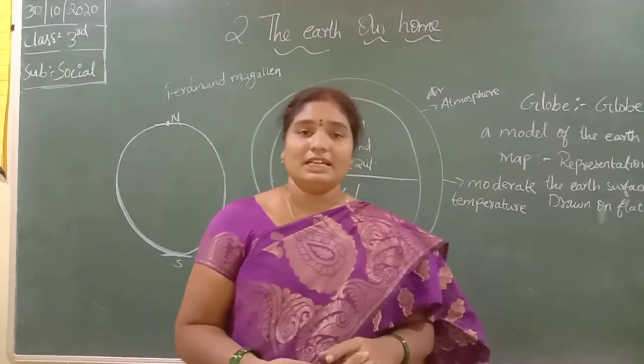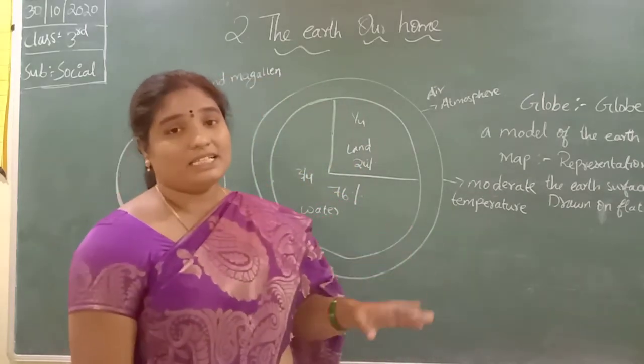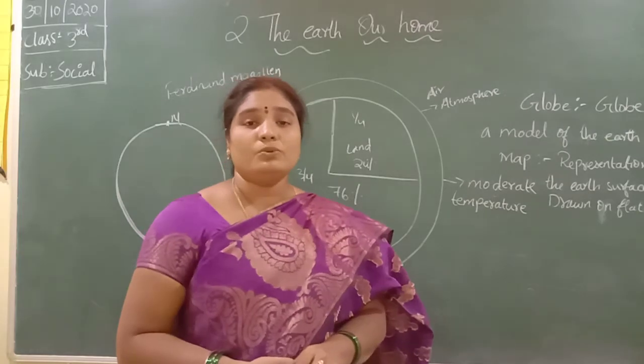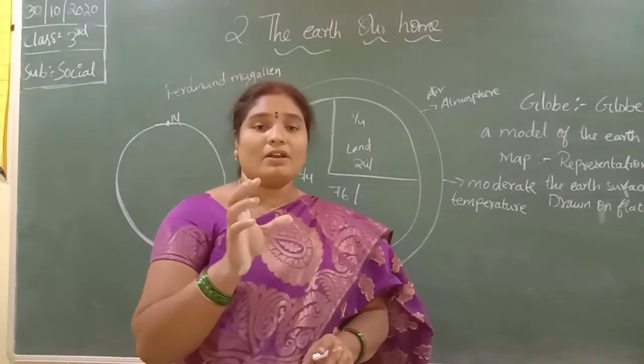Next one is directions. How can we know the direction? In olden days, the sailors used the compass. The compass is a model of a watch.